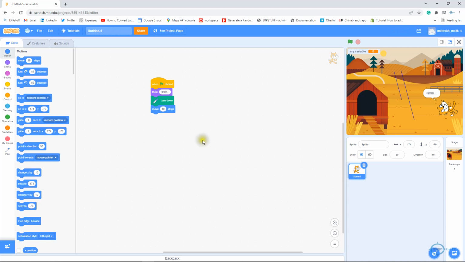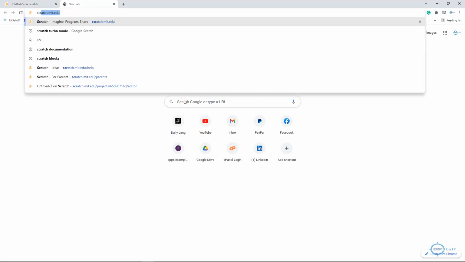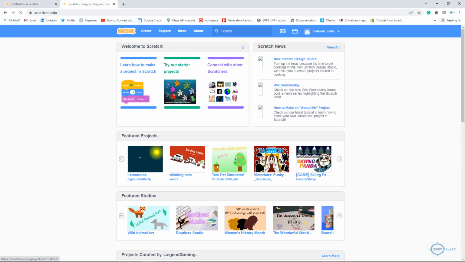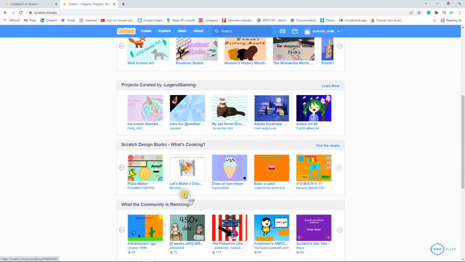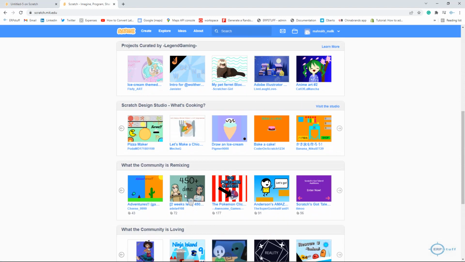Let them play, let them download this free Scratch software, or they can even create or use online. I will take this URL from here. I will share it under the video. You can just click and you can download, or you can just register. It is straightforward, easy. Scratch mit.edu. So from here you will have this account creation. It's less than 2 minutes it will take, and you will be registered. Then you can use from here, create. Even you can share your projects over here, if you can see like this, and you can enjoy.